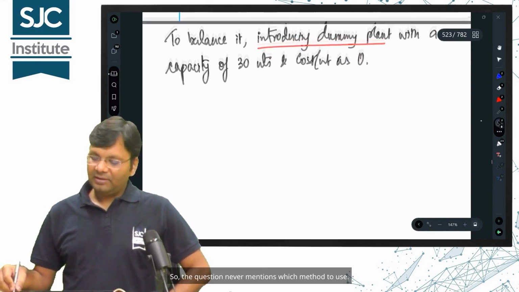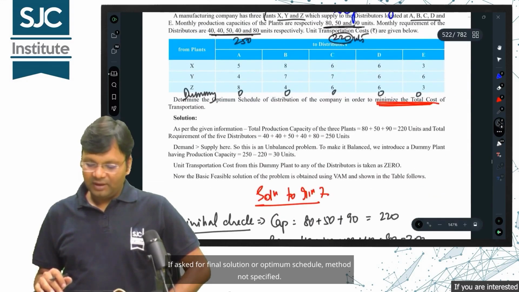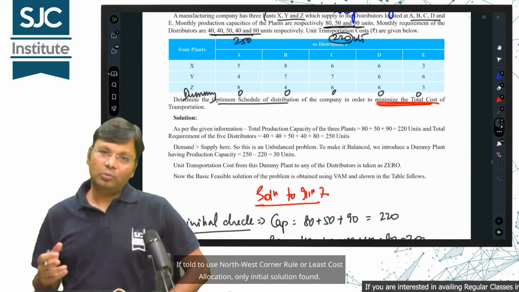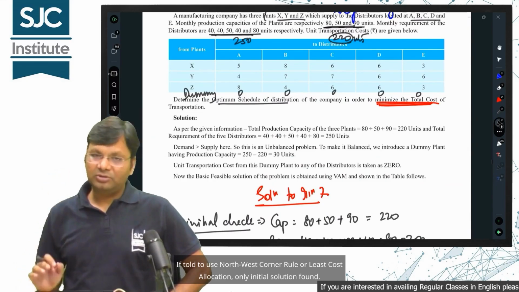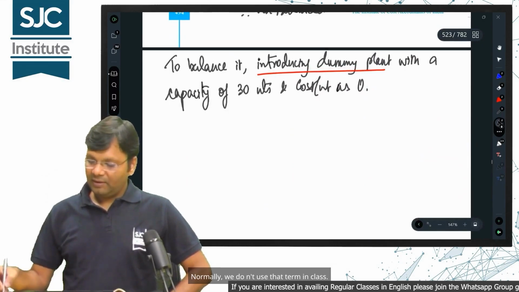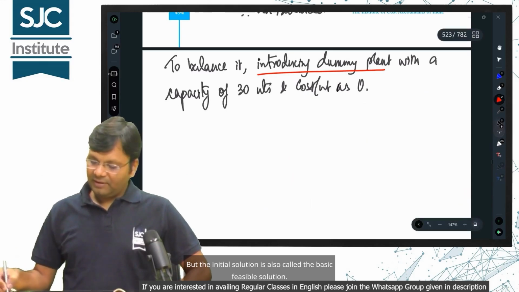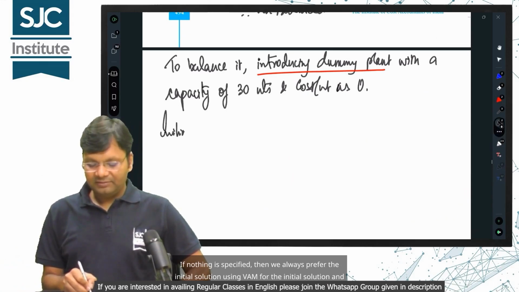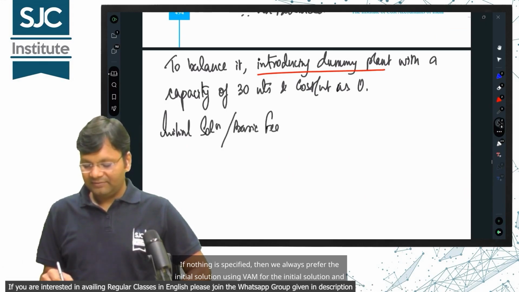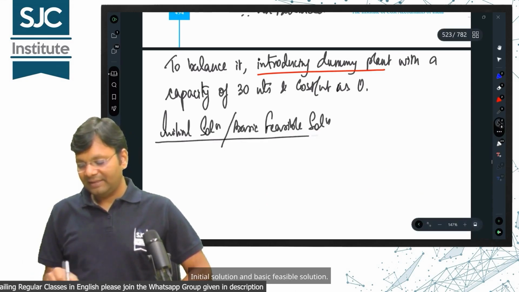So, the question never mentions which method to use. Usually not mentioned. If asked for final solution or optimum schedule, method is not specified. If told to use northwest corner rule or least cost allocation, only the initial solution is found. Another name for the initial solution is the basic feasible solution. Normally, we don't use that term in class, but the initial solution is also called the basic feasible solution. If nothing is specified, then we always prefer VAM for the initial solution and basic feasible solution.